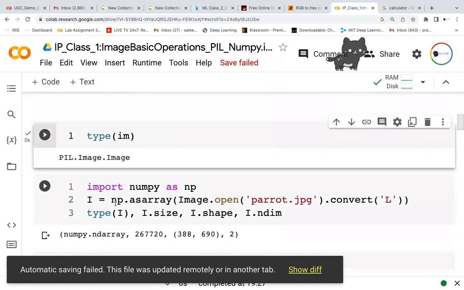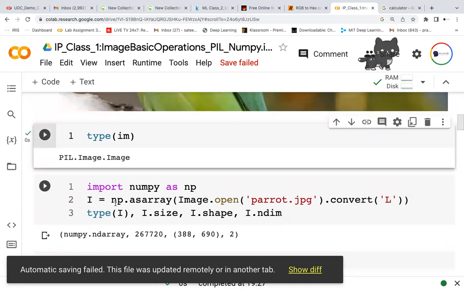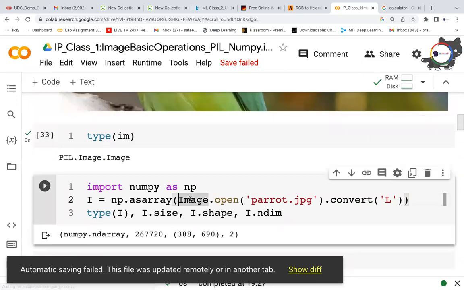Why should I do this, what happens if I directly convert? You can convert. See, if you read the image and then call dot convert with L, that is a grayscale notion. I want to convert into grayscale. So instead of two steps, first read and then convert, I read and then immediately convert.